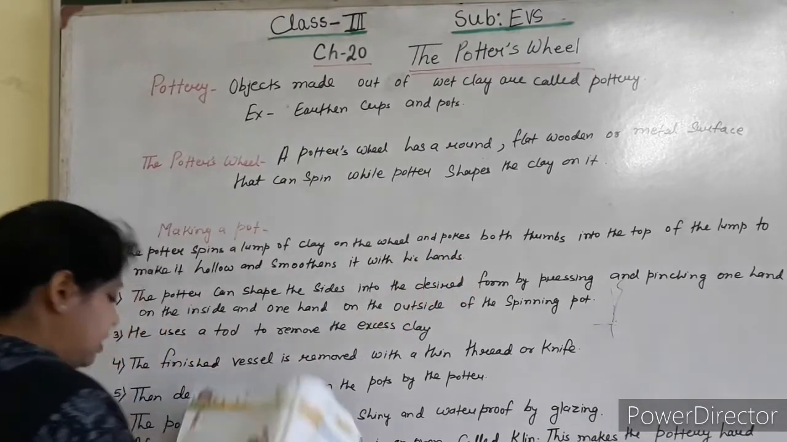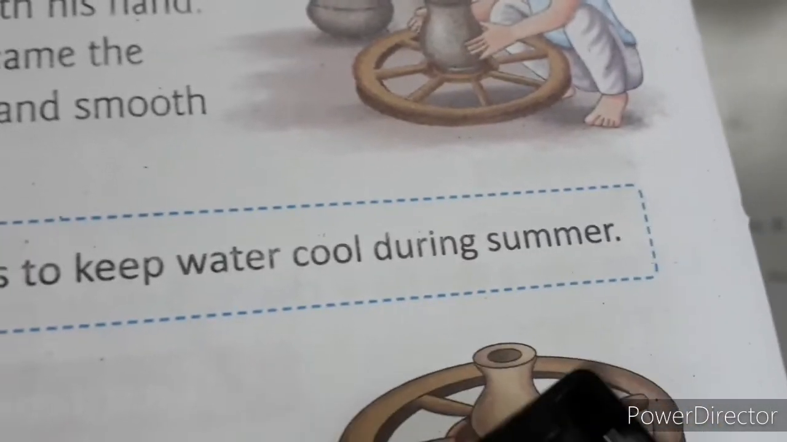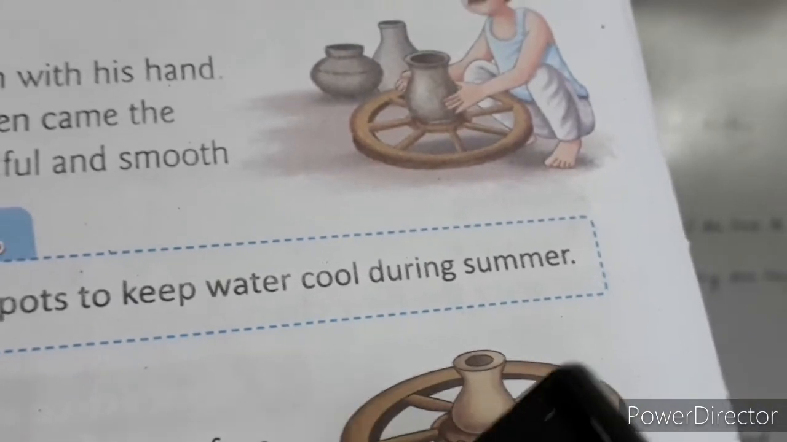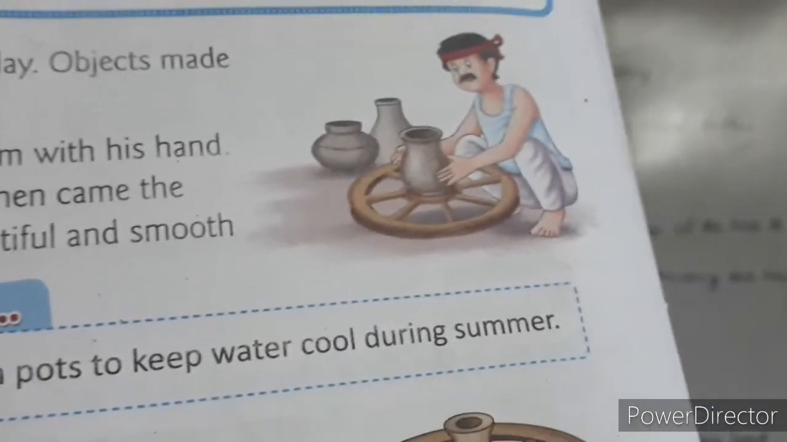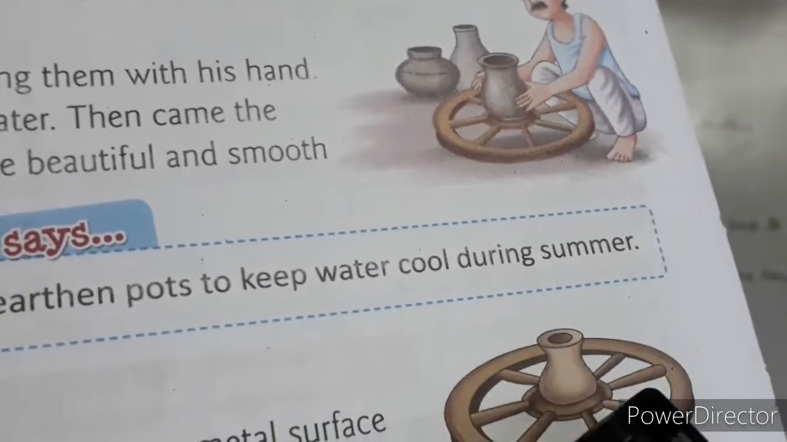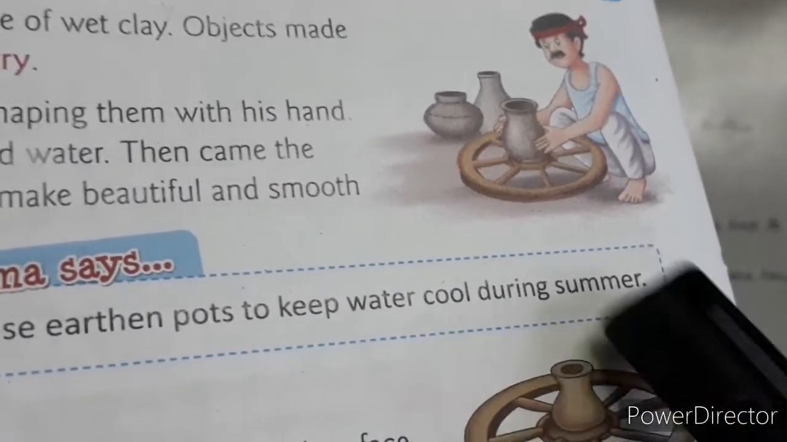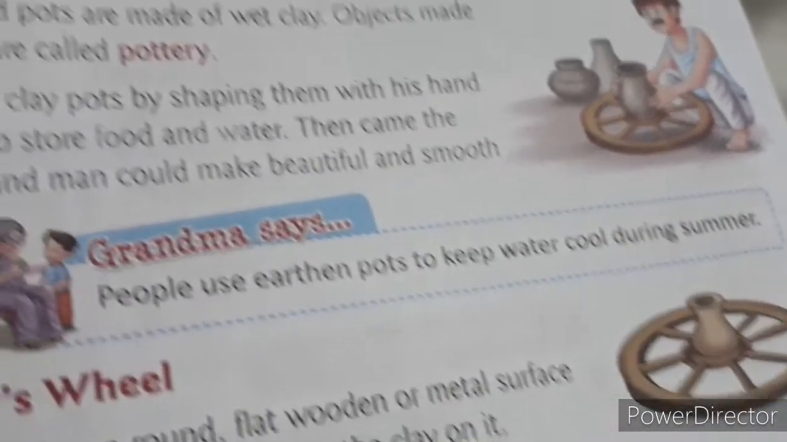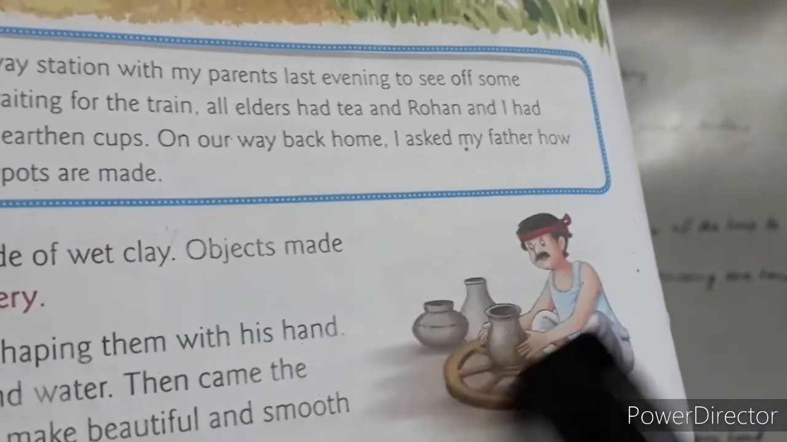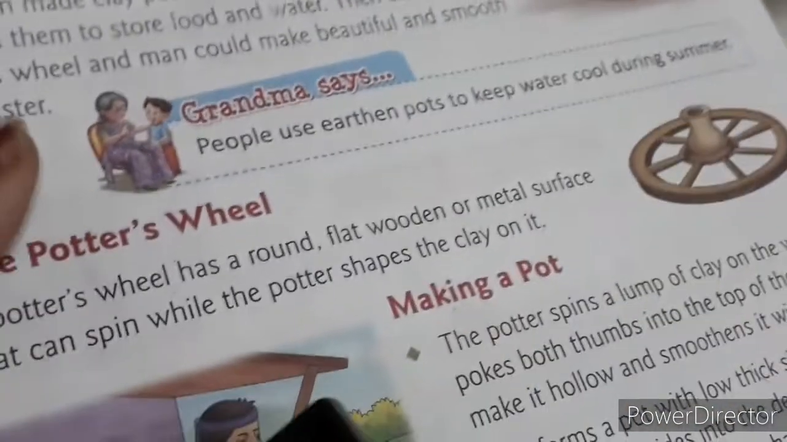This looks like this. See, it is in the book. See, this is the potter's wheel. They use this middle portion. They put some clay on it, and after putting the clay, they rotate the wheel, and with the help of their hands, they give the shape of a pot. See, this is the potter who gives shape to the pot with the help of the wheel.